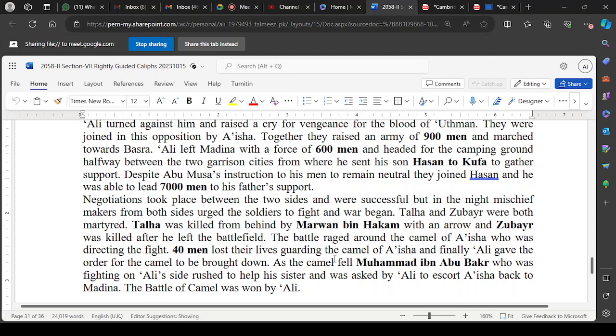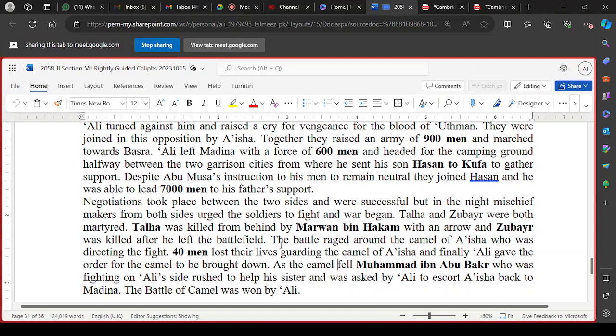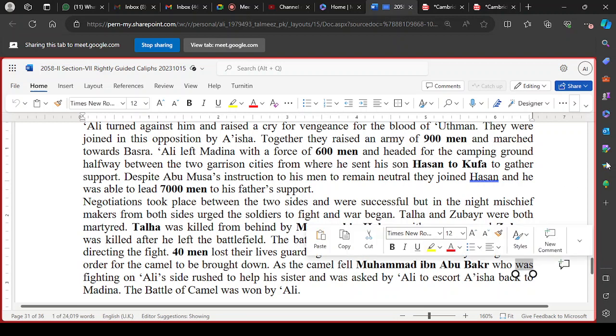You can also mention that when the camel fell, Muhammad bin Abu Bakr, who was fighting on Ali's side, rushed to help his sister and was asked by Ali to escort Aisha back to Medina. The battle was won by Ali, but with the loss of several thousand lives. After this battle, Aisha Radhiyallahu anha never took part in any political matter. With that, that's all about the major battle, the Battle of the Camel, which was fought during the Caliphate of Ali.